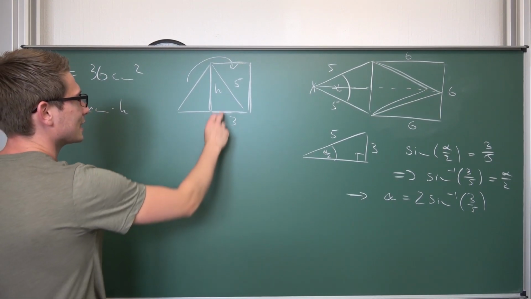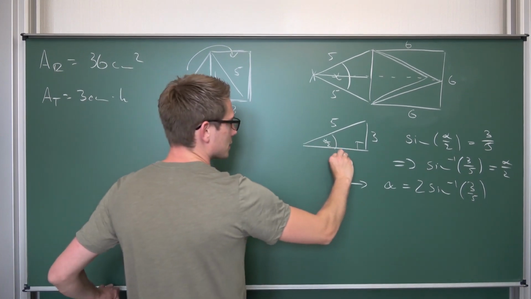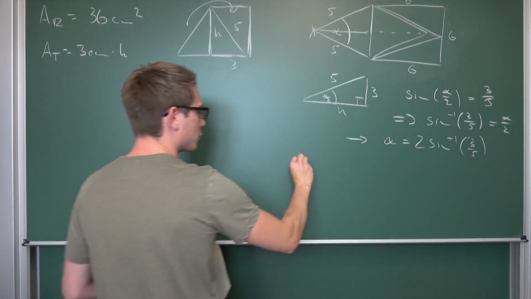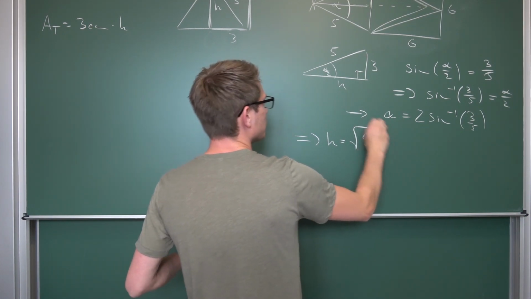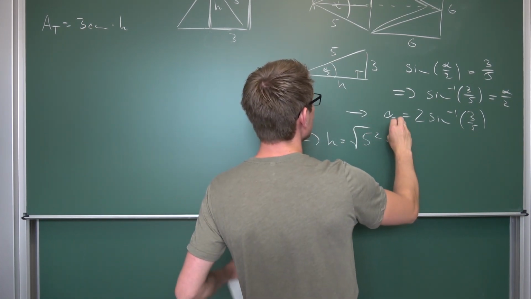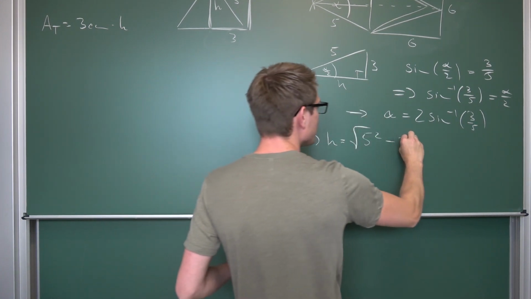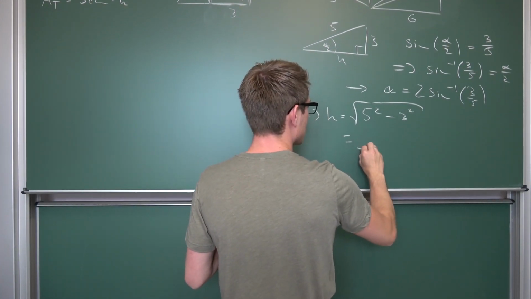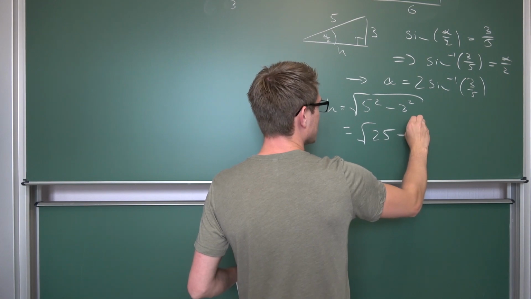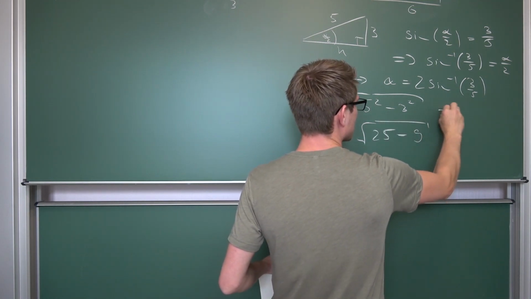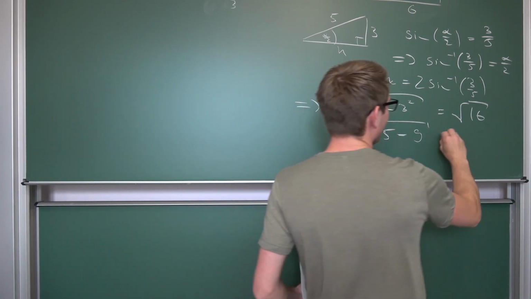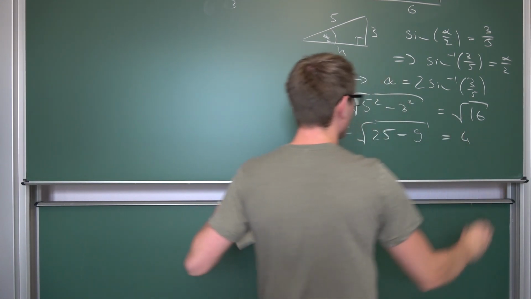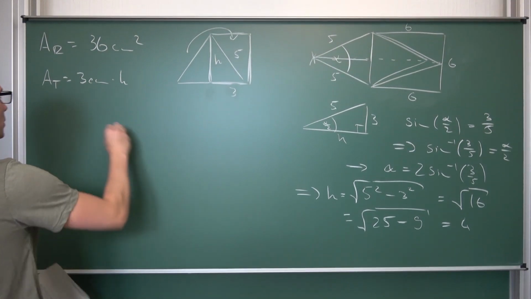And what is the height exactly? Well, the height is this line segment. We can make use of Papa Pythagoras yet again, meaning the height is nothing but the square root of 5 squared, so hypotenuse, minus the other side that is left, 3 squared. So this makes the square root of 25 minus 9, which is the square root of 16. And the square root of 16, that's yet again a perfect square, it's going to be 4. Meaning, that's going to be 4 centimeters.